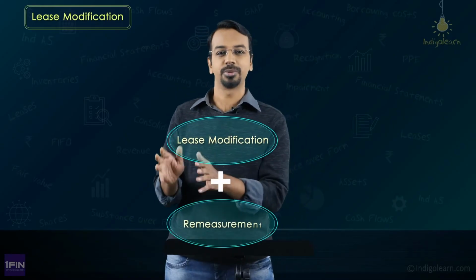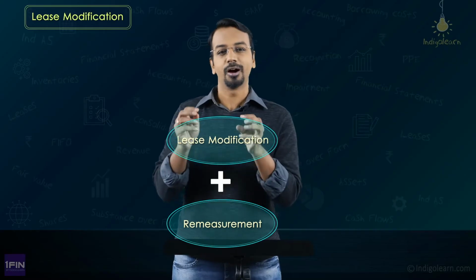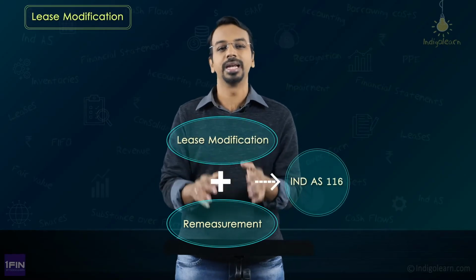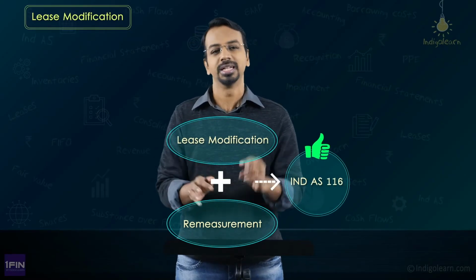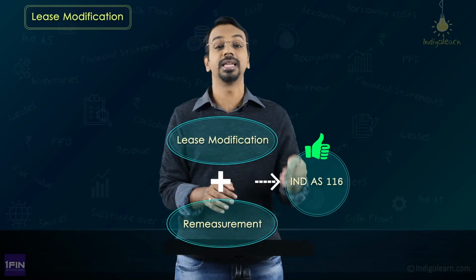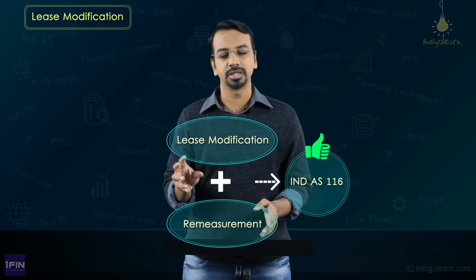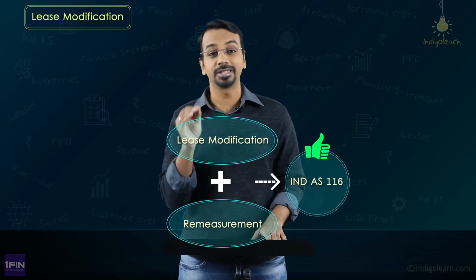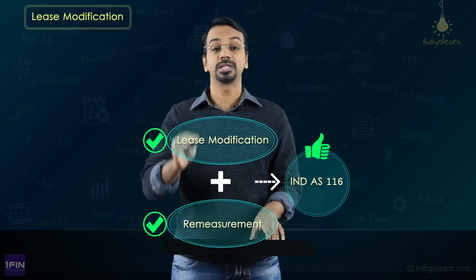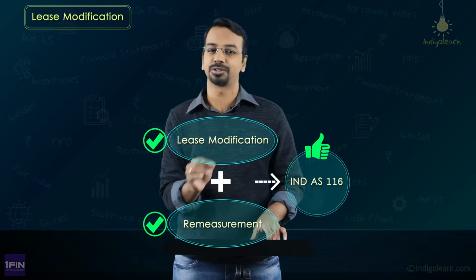Let's now understand another very important aspect in the standard, which is lease modification. And let me tell you friends, once you understand lease modification and the remeasurement of liability that you have discussed earlier, a major part of the problem related to Ind AS 116 would be over. Then we have one more complex topic, which is sale and leaseback transaction, that we will come to slightly later. But if you understood this, then a major headache for your examination as well as for real life application would be solved.